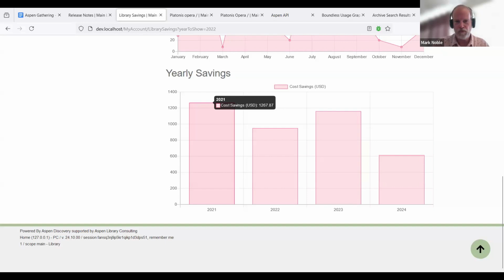So 2021, I used it the most. 2024, I'm getting there. I need to go to the library more this year. So cool functionality built out around that historical data.